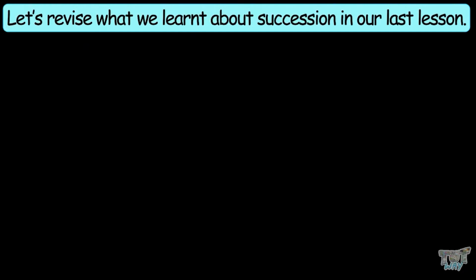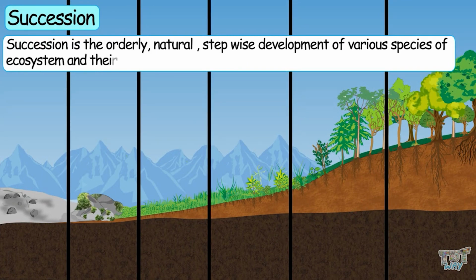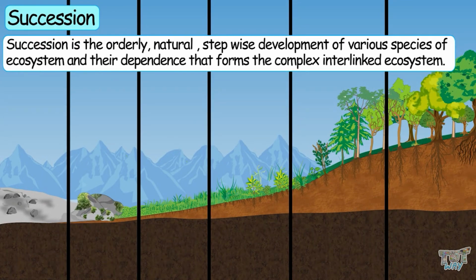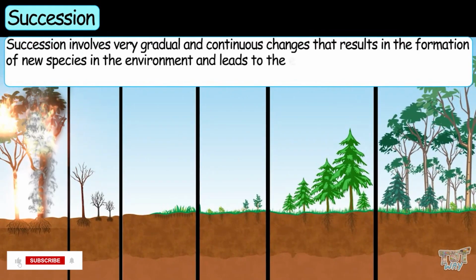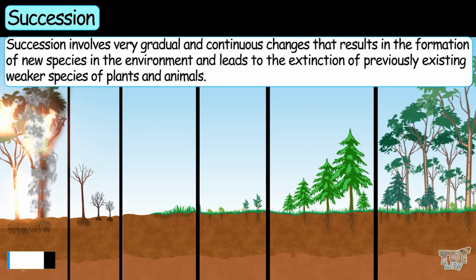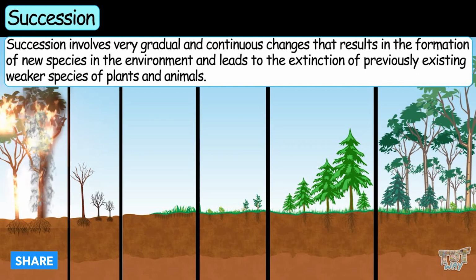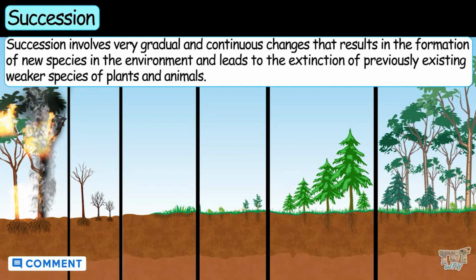Let's first revise what we learned about succession in our last section. We know succession is the orderly, natural, stepwise development of various species of an ecosystem and their dependence that forms a complex interlinked ecosystem. Succession involves very gradual and continuous changes that result in the formation of new species in the environment and lead to the extinction of previously existing weaker species of plants and animals, or they are no longer adapted to the current conditions in the environment.